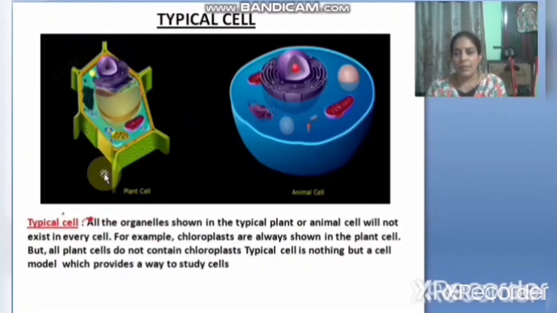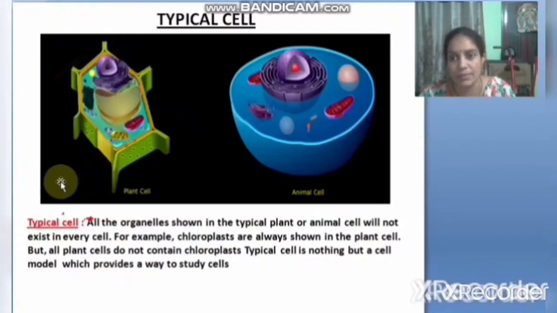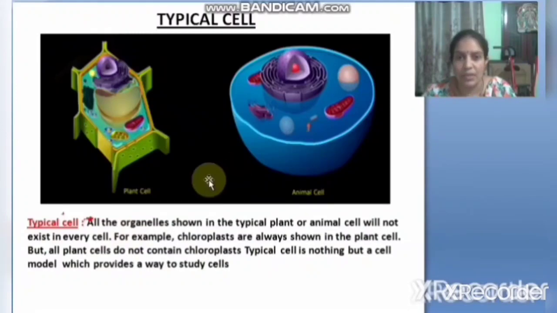Then coming to the ninth class, you will learn about a typical cell. What is meant by a typical cell? A typical cell is nothing but a cell which contains all the organelles in the same cell. That may be a plant cell or an animal cell. This is a plant cell and this is an animal cell. Observe the slide children. This green color one is a plant cell and the blue color one is an animal cell. See here what is meant by a typical cell. This is very important.